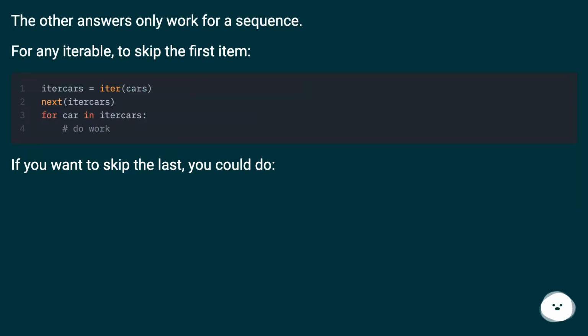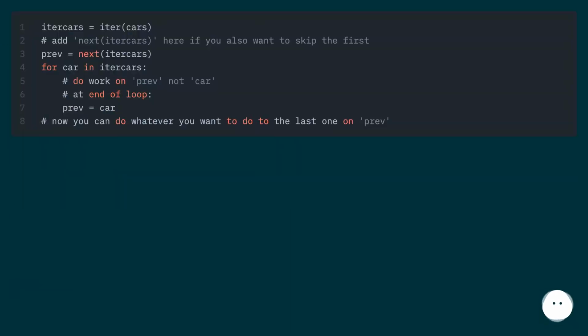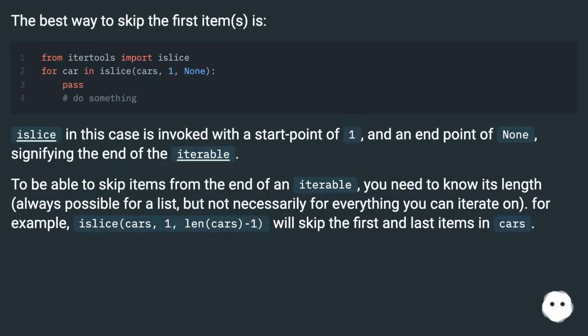For any iterable, to skip the first item. If you want to skip the last, you could do. The best way to skip the first items is